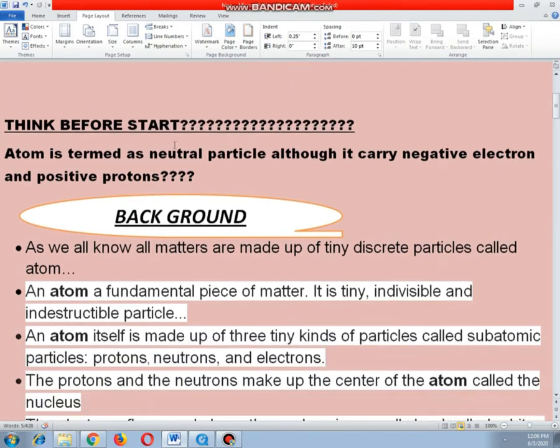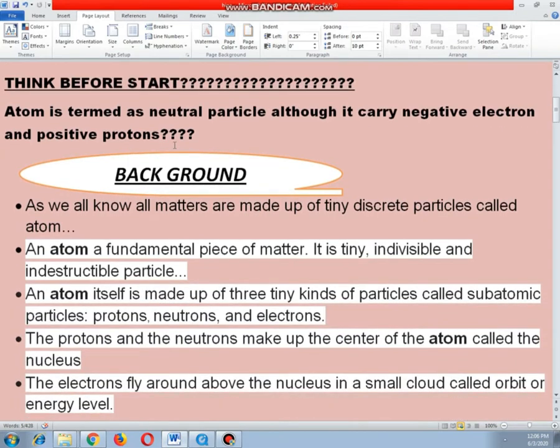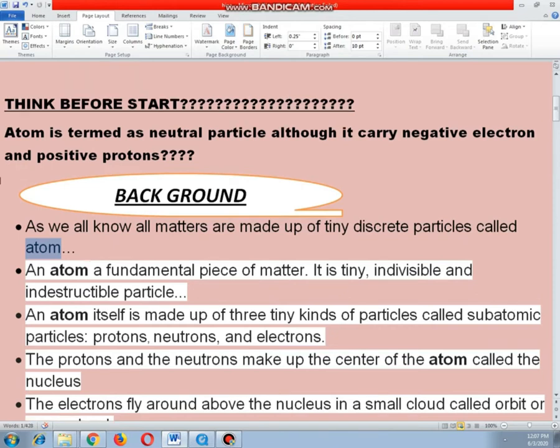Before starting ions, here is the background of the atom. We all know that matter, either solid, liquid, gases, elements, compounds or mixtures, is made up of tiny particles called atoms. The word atom is derived from the Greek word atomos, which means a particle which is indivisible. So the atom is a fundamental piece of matter, a basic unit of matter, which is a tiny, indivisible and indestructible particle.